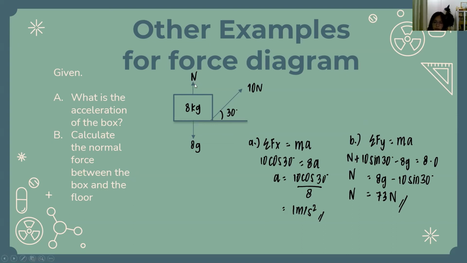So N plus 10 sin 30, as I've said earlier, we use sin because it's in the y-axis, minus 8g, because it is the opposite direction with the N, as well as the 10 sin 30, equals 8, the mass, times 0. It's 0 because it doesn't move up or down, but it moves right or left. And so we got 33 newtons.